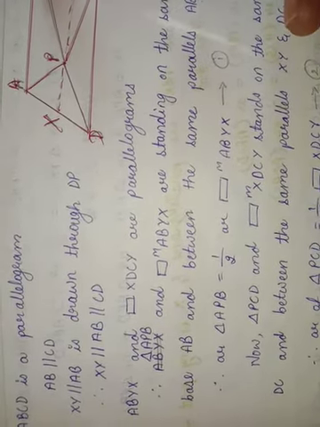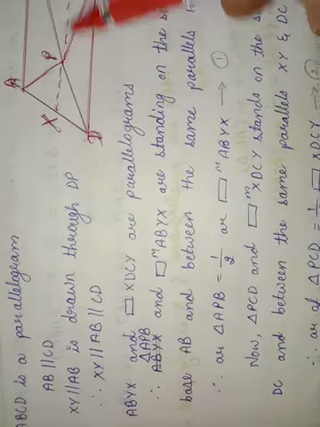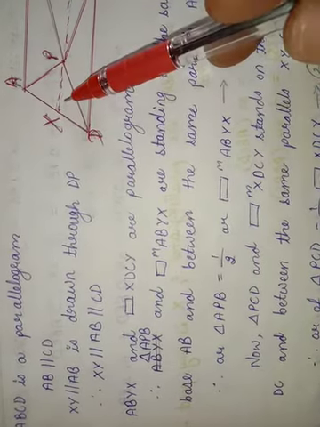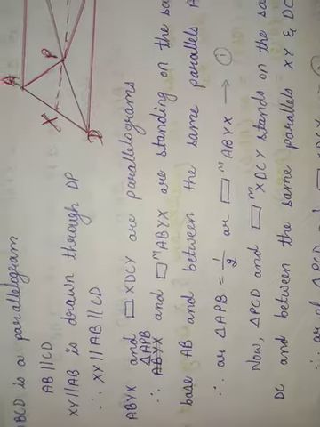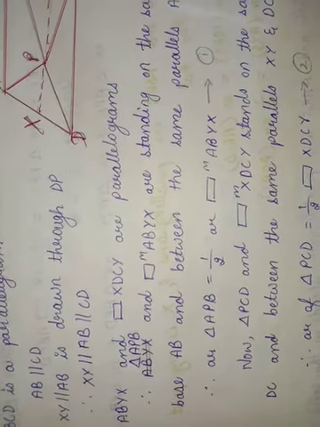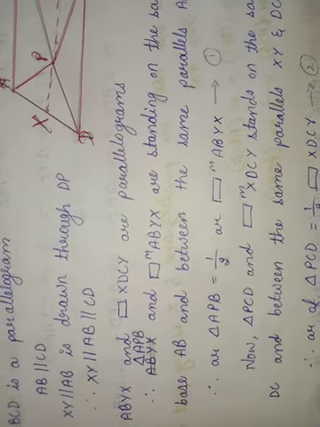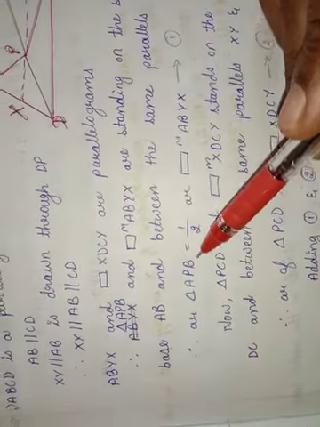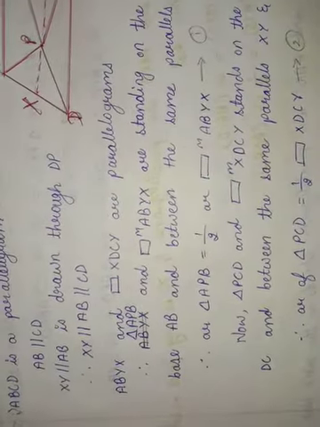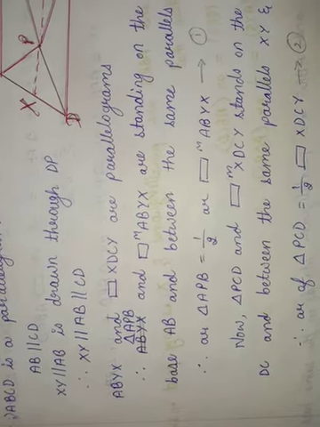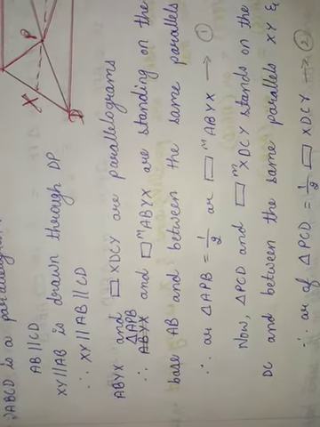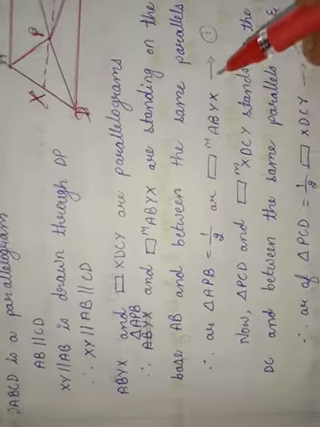and parallelogram ABYX are standing on the same base AB and same parallels AB and XY. Therefore, area of triangle APB is equal to 1 by 2 times area of parallelogram ABYX. Call that 1. Next, now triangle